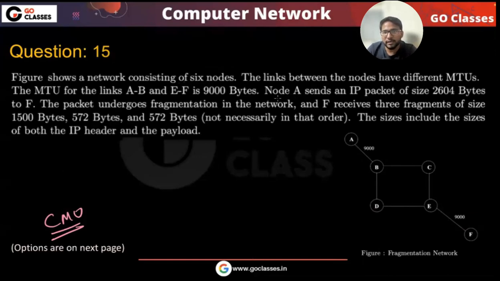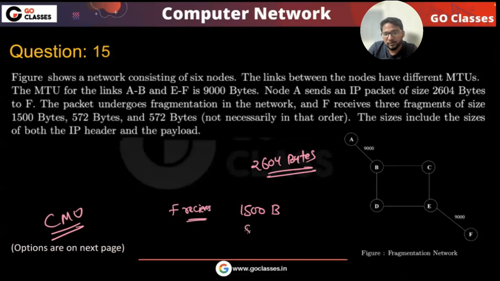Now they are saying that node A sends an IP packet of size 2604 bytes to F. The packet undergoes fragmentation in this network, and F receives 3 fragments of sizes 1500 bytes, 572 bytes, and 572 bytes. So you are sending 2604 bytes here, and then you are receiving this much length at F, not necessarily in that order. All the sizes include both the IP header and the payload.